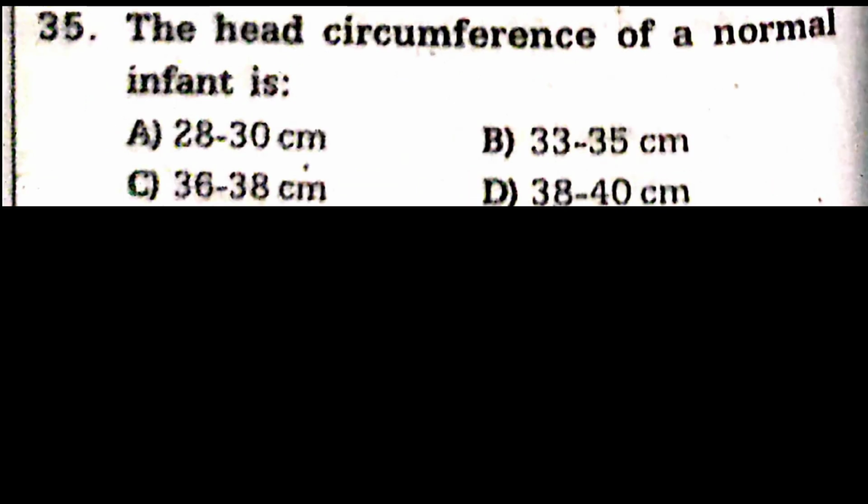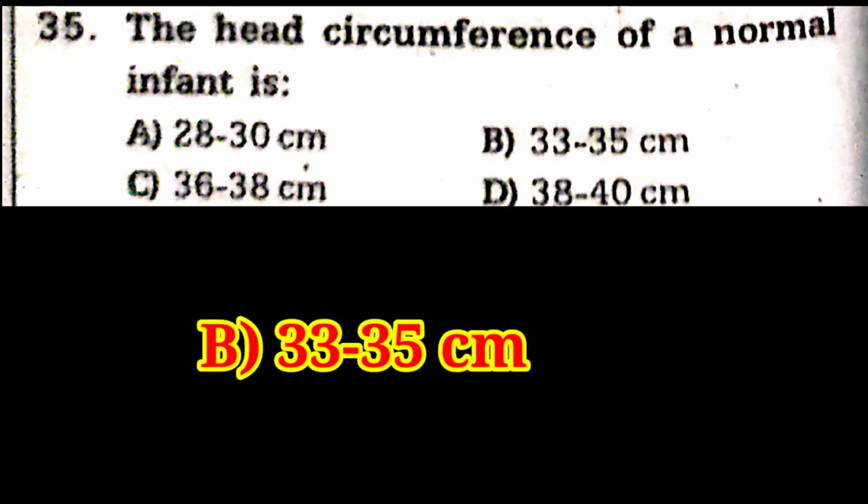Question number 35. The head circumference of the normal infant is: option A, 28 to 30 centimeter. Option B, 33 to 35 centimeter. Option C, 36 to 38 centimeter. Option D, 38 to 40 centimeter. The answer is option B, 33 to 35 centimeter.